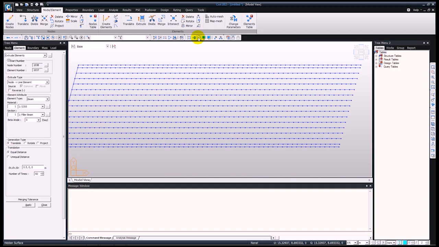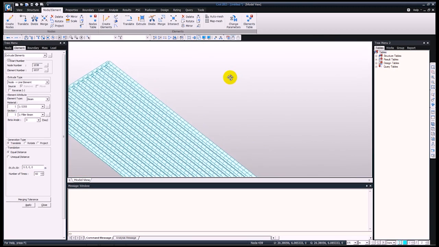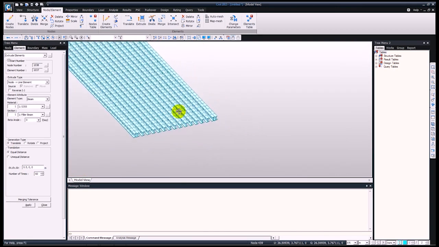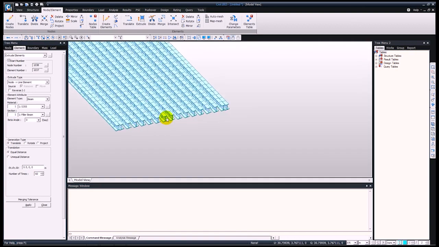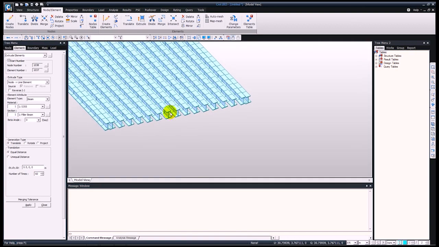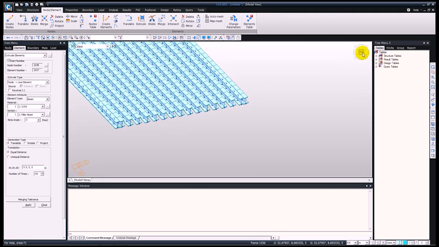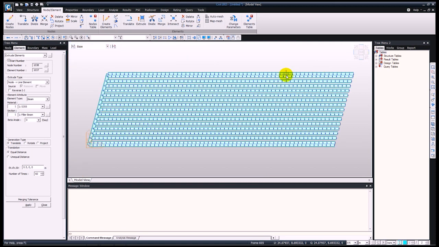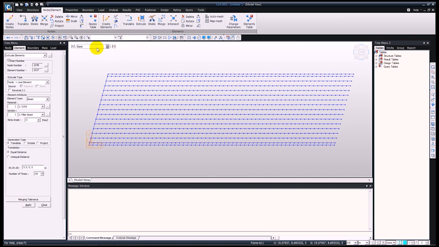Also at this point I can turn on the perspective view, and by rotating the screen you can see that we have our I sections over there. Okay. Next, moving back to the top view and taking off the perspective view, I will select the same line by clicking on select previous, and in order to generate the concrete around these beams, I'm going to generate plate elements.